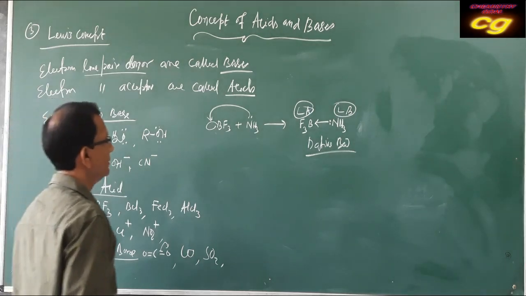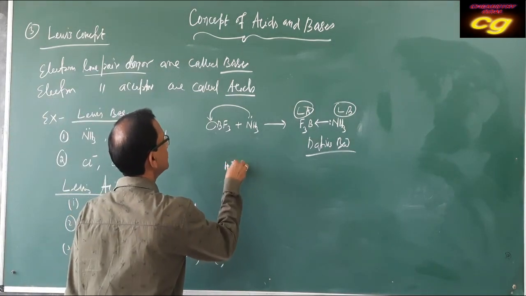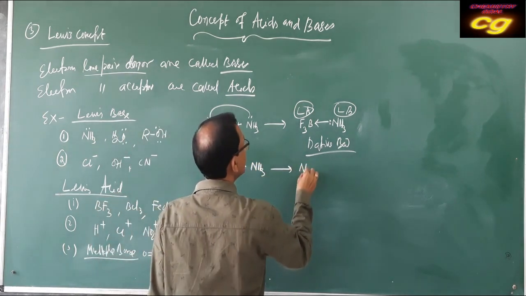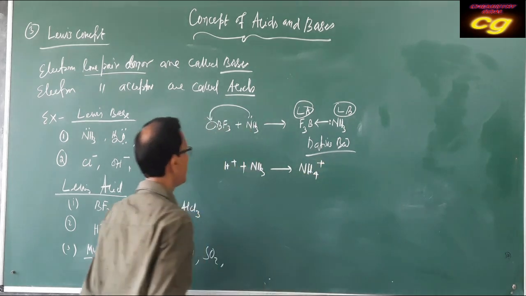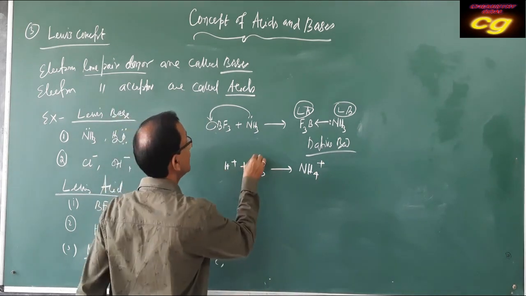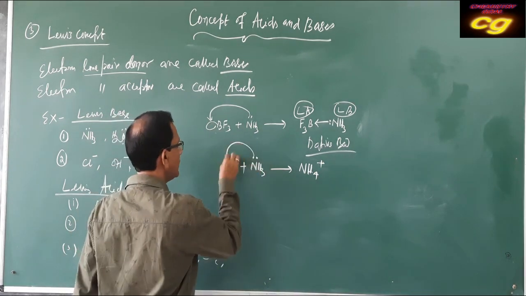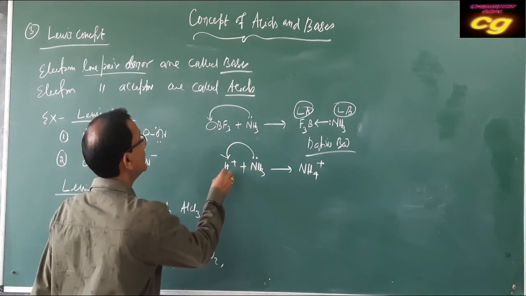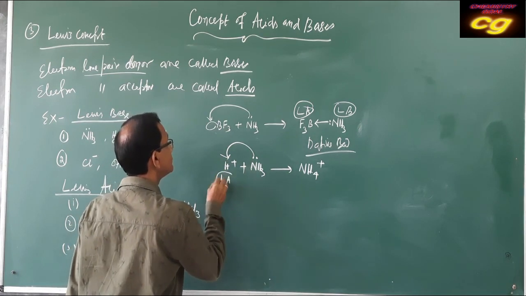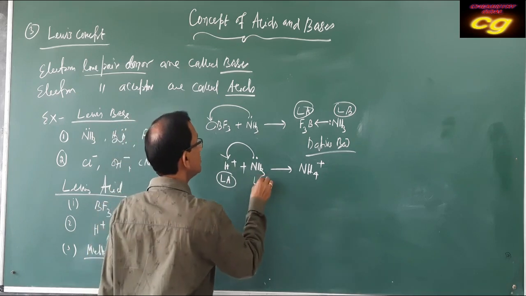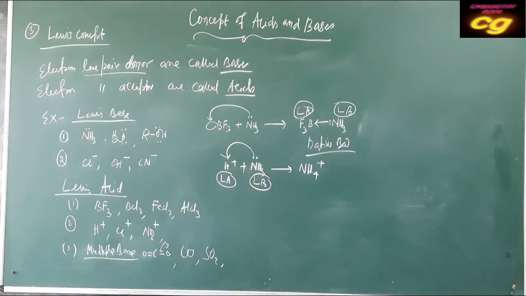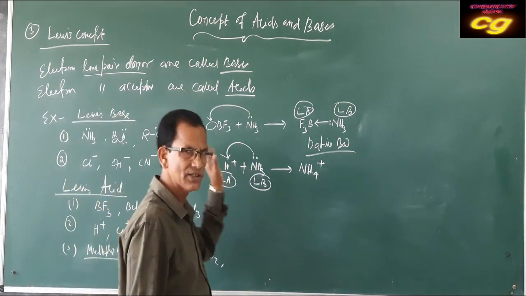Similarly, you can write H plus ion combining with ammonia forming ammonium ion. Here, H plus ion has a vacant orbital, nitrogen has a lone pair, it can donate, forming ammonium. So as it is an electron acceptor, it is a Lewis acid. As it is an electron donor, this is a Lewis base, forming ammonium ion. So this is the concept of Lewis acid and base.